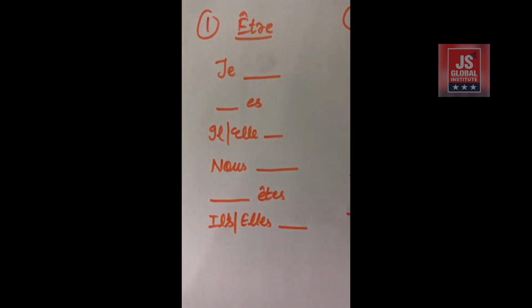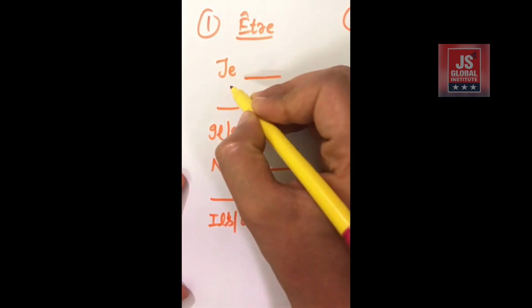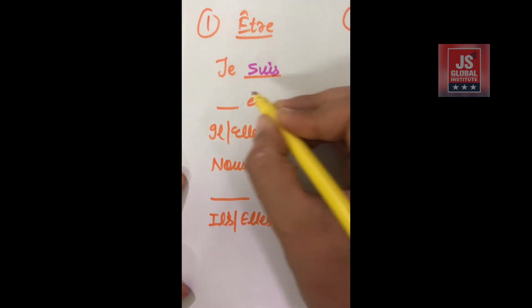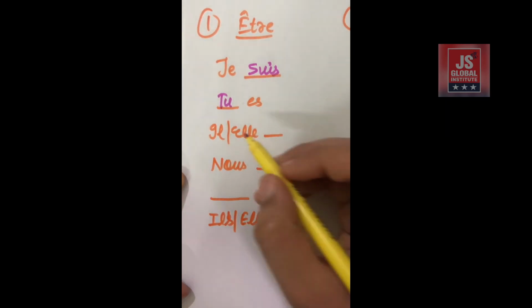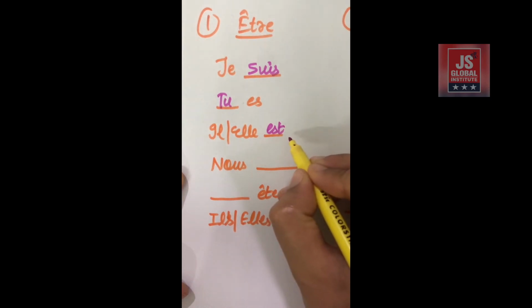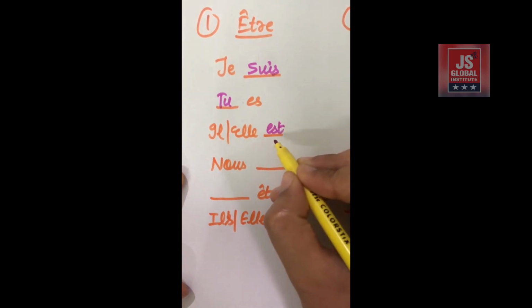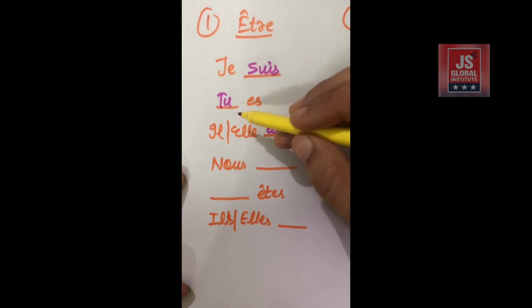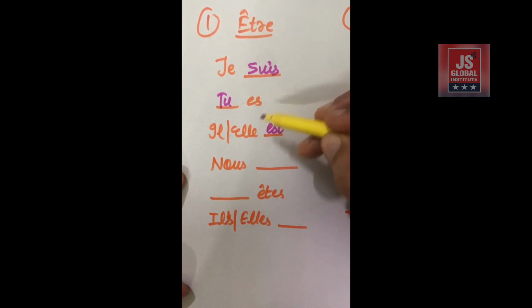So let's move towards the answers. Number 1, what is the conjugation with je, that is suis, je suis, tu es, il est, elle est. This is est, and this has the same pronunciation, but you have to take care that with tu this is es and with il, this is est.